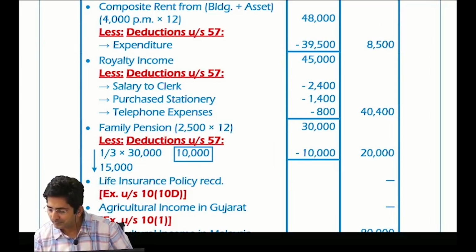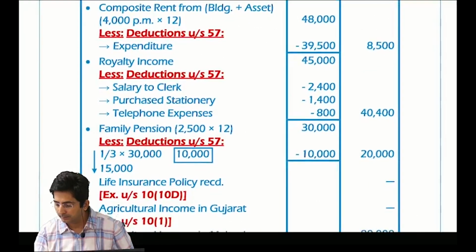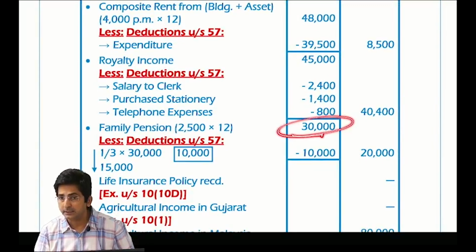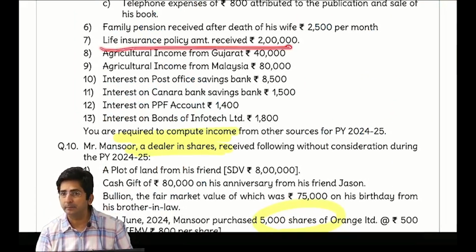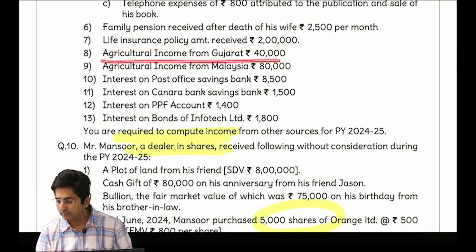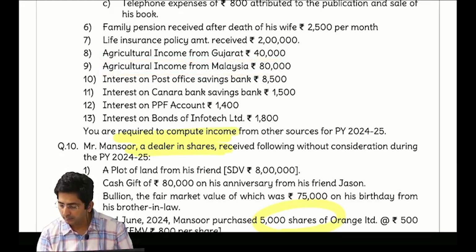Okay. Then family pension. In the normal inner column you will write 30,000, less deduction under section 57, 1/3 or 15,000, whichever is less, so 1/3 is 10,000. Outer column 20,000. Then life insurance amount received, exempt under 10(10D). Agriculture income from Gujarat, it is in India, exempt under 10(1). Malaysia, foreign country, taxable.